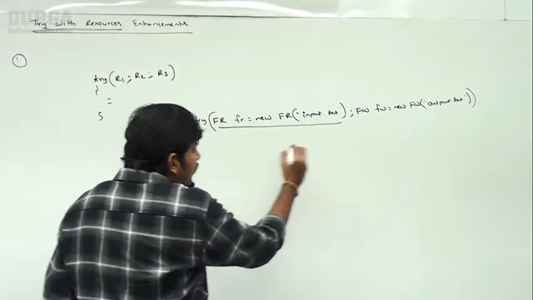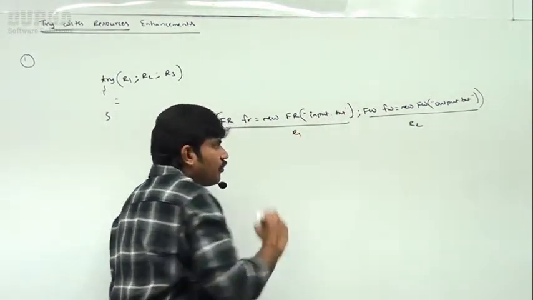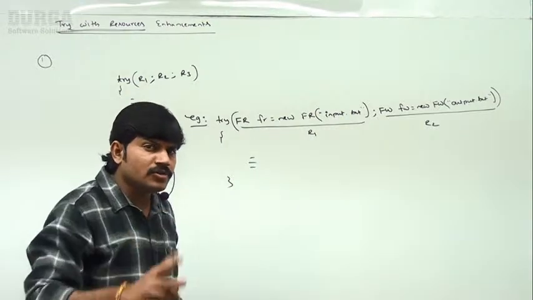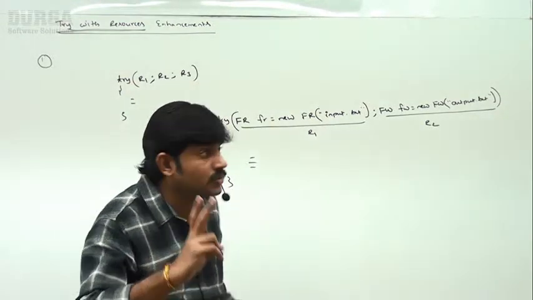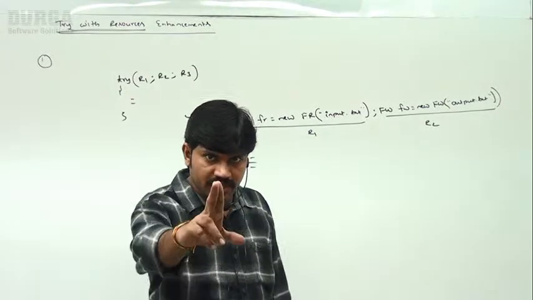Output.txt, like this, right? Sir, this is the second resource. Are you getting it? This one is the first resource and this is the second resource, right? Have you observed how many resources I took, sir? Two resources I took. This is resource 1, and this one is resource 2. Clear for all of you, right?